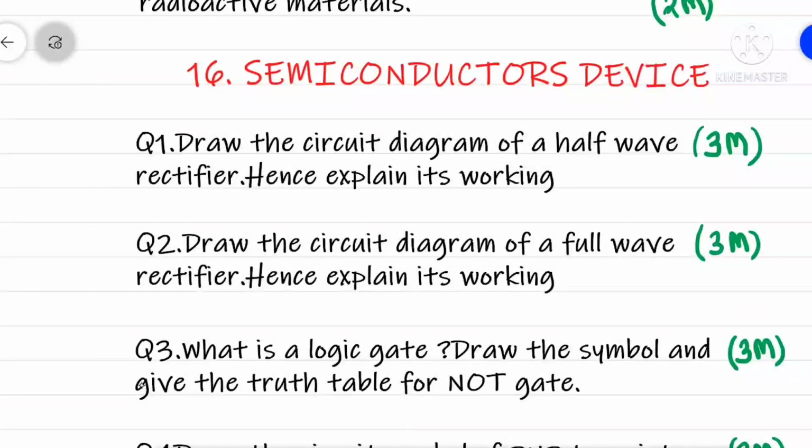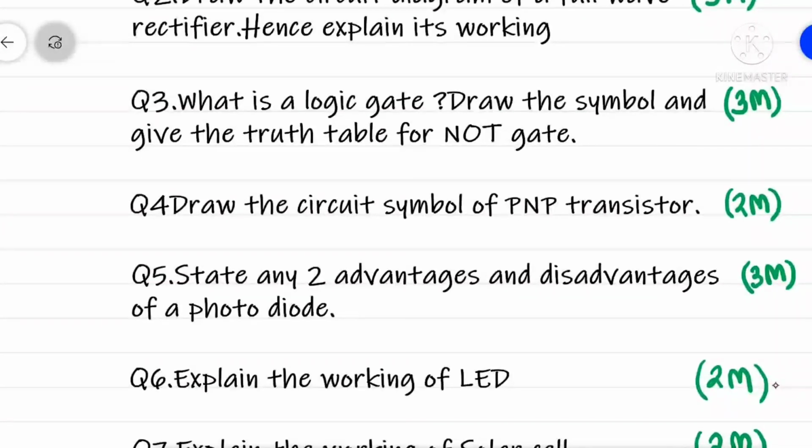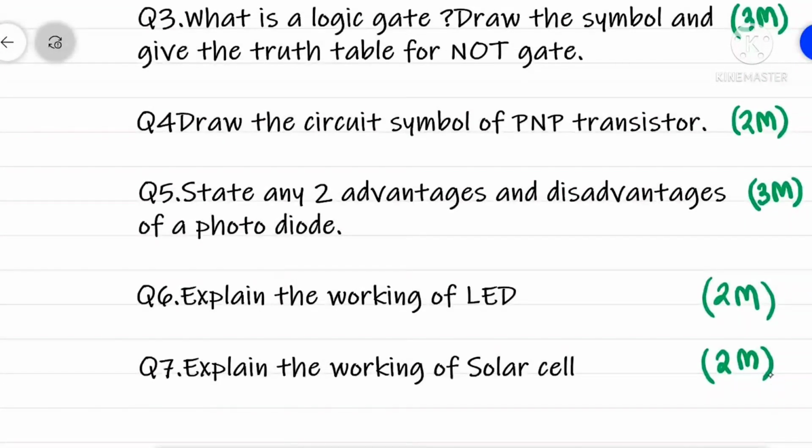3 marks. Question 3. What is a logic gate? Draw the symbol and give the truth table for NOT gate. 3 marks. Question 4. Draw the circuit symbol of PNP transistor. 2 marks. Question 5. State any two advantages and disadvantages of a photodiode.